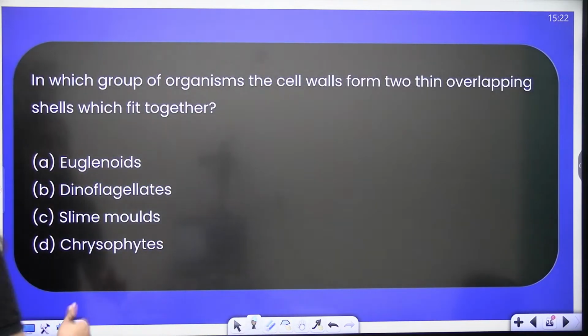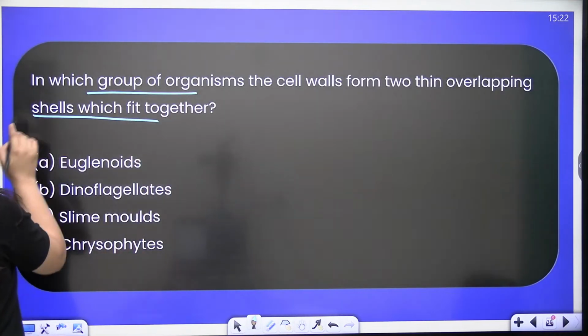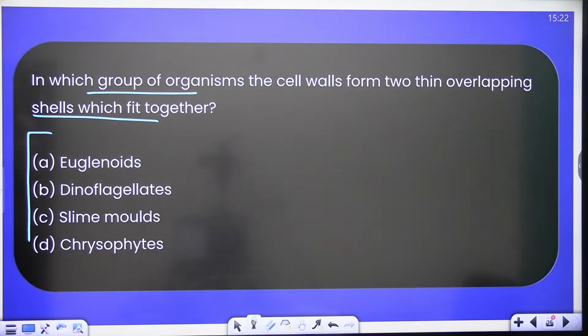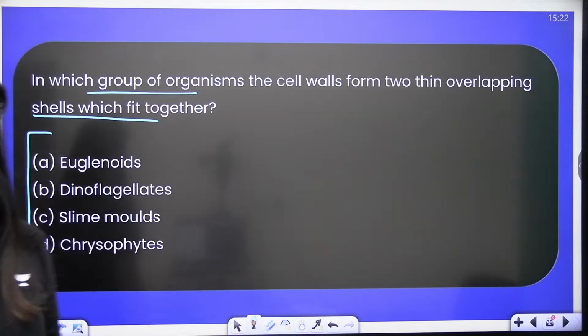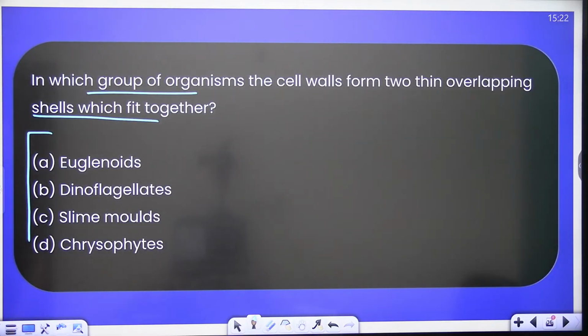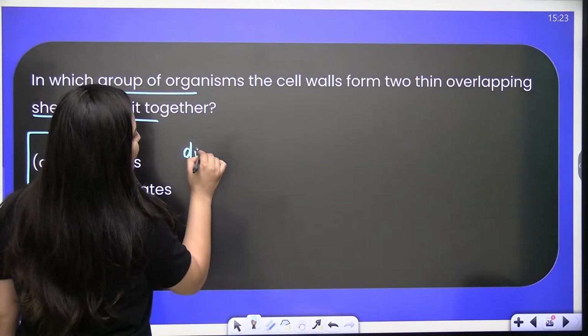Clear? So the next: in which group of organisms do the cell walls form two thin overlapping shells which fit together? Right, which fit together. Yes, you know the answer. Obviously, these are diatoms.